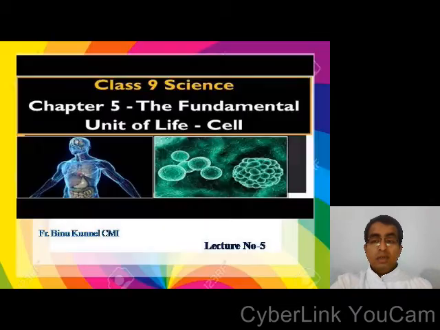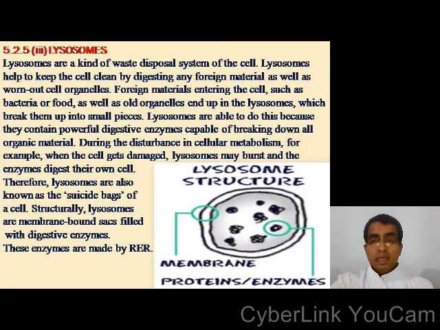Today, we continue our discussion on Chapter 5, the fundamental unit of life, cell. Today, we'll learn about cell organelles. We have already learned endoplasmic reticulum and Golgi apparatus. Third one is lysosomes. Lysosomes are a kind of waste disposal system of the cell. Lysosomes help to keep the cell clean by digesting any foreign material as well as worn out cell organelles.